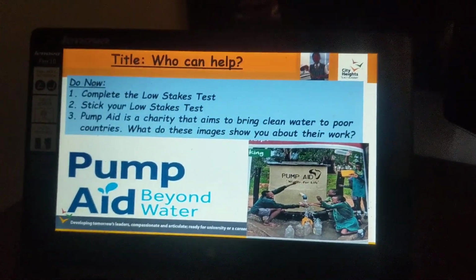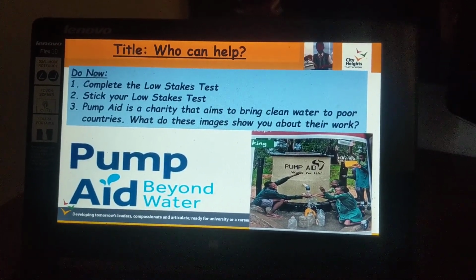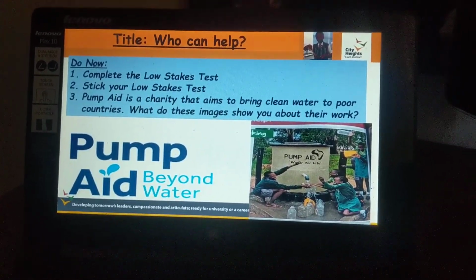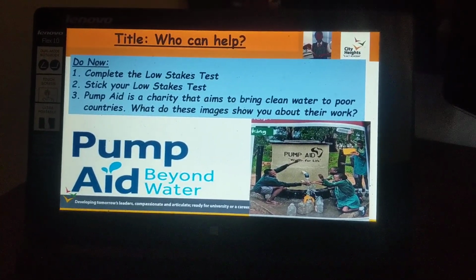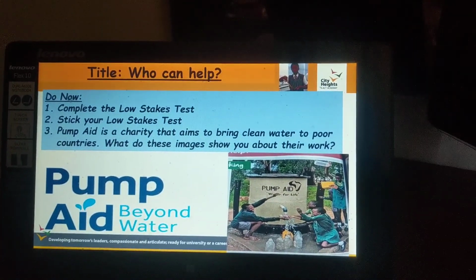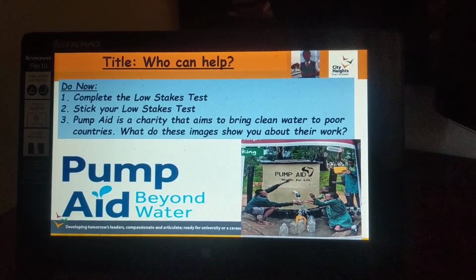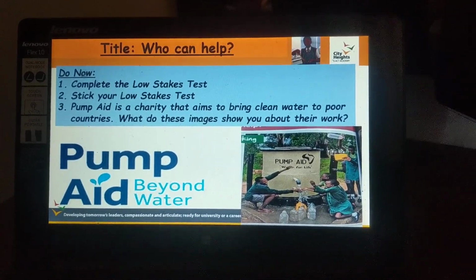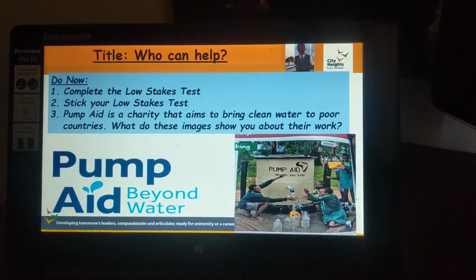So who can help? The Do Now activity is for you to complete your low stakes test. The low stakes test is on the lesson document, which will be attached on the Google Classroom. So make sure you look at that and complete that low stakes test. And then after that, you are going to answer question 3.